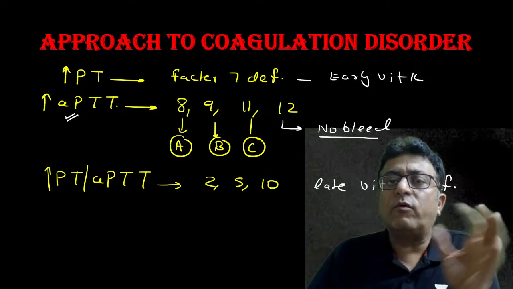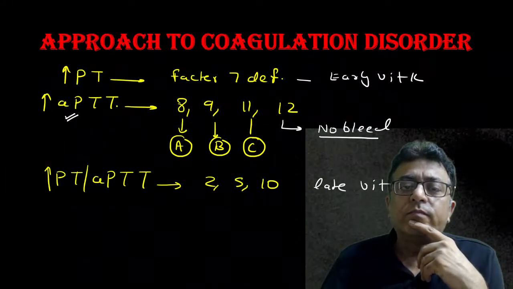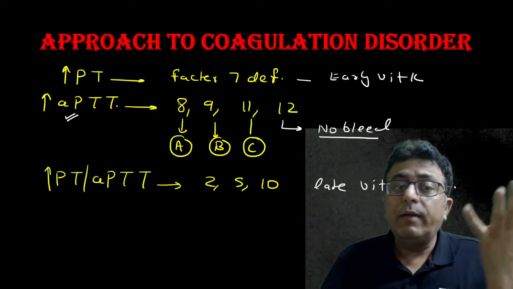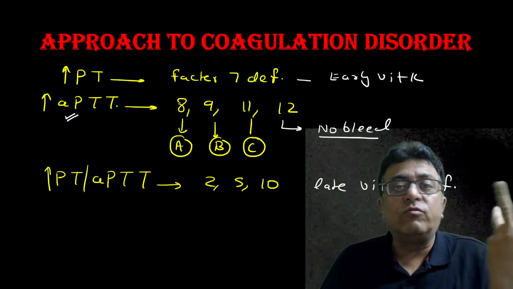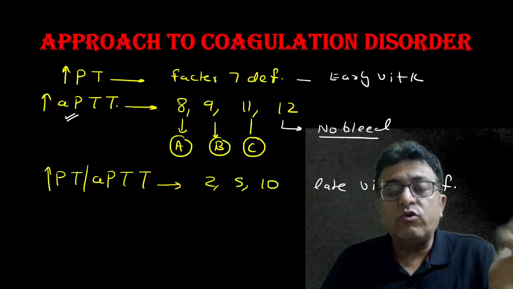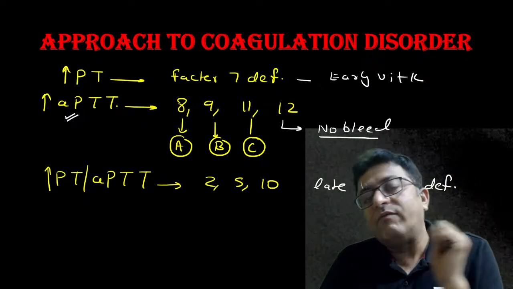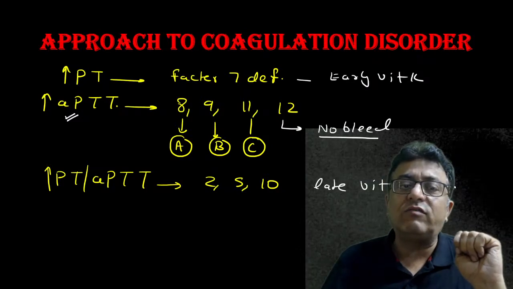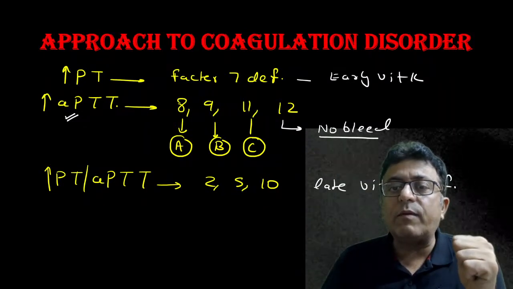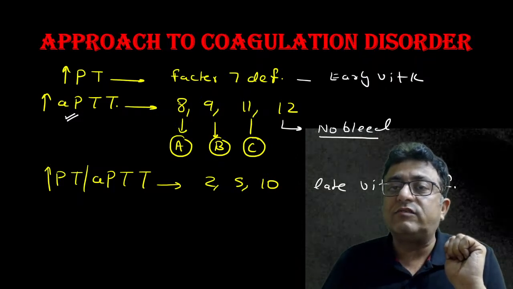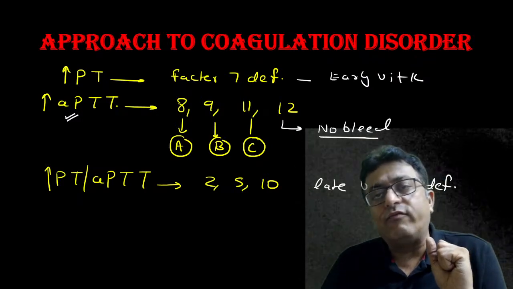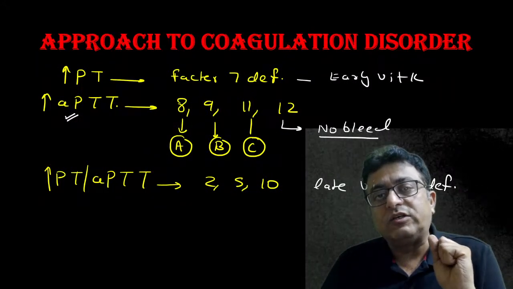If APTT is prolonged, suppose during a pre-anesthetic checkup in a boy, postpone the surgery. Why is APTT prolonged? You need to find out whether there is any deficiency of factor 8, 9, 11 or 12. So prolonged APTT is just an alarm for 8, 9, 11, 12 deficiency. If both are prolonged, it is factor 2, 5, 10 or late vitamin K deficiency.